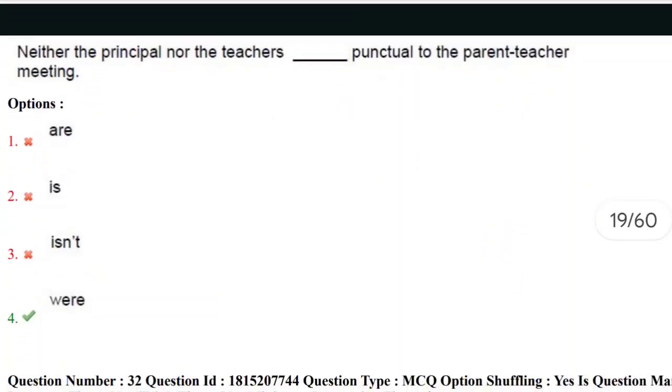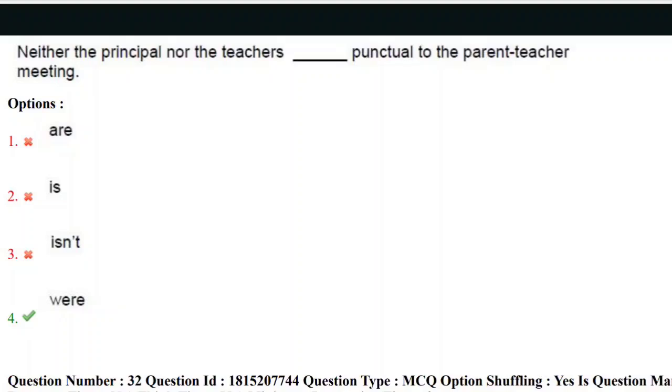Neither the principal nor the teachers dash punctual to the parent-teacher meeting. Yes. And we have the options like are, is, isn't, and were. And the correct answer here is were.